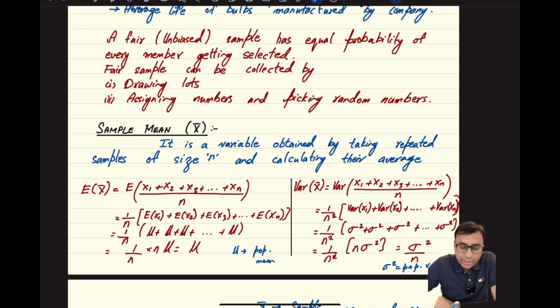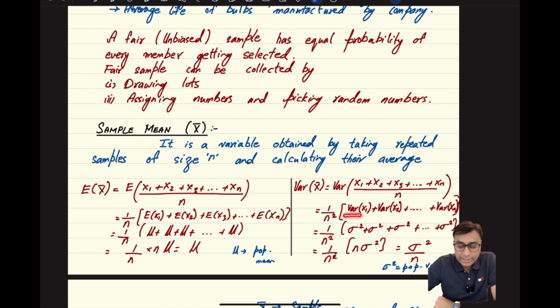And similarly, we can find out the variance of the sample mean as well. So variance of x bar would be variance of (x1 + x2 + x3 + ... + xn) upon n. Now for variance, we know that variance of ax is equal to a square variance of x. So when I move this n outside, it becomes 1 over n square. And I also know that variance of x1 plus x2 is equal to variance of x1 plus variance of x2. So this becomes variance of x1 plus variance of x2 till variance of xn.